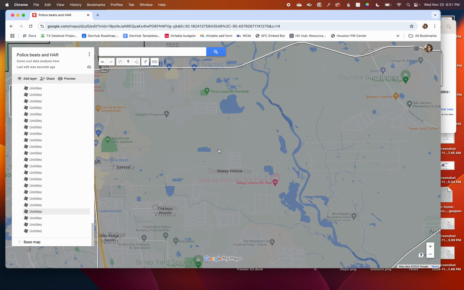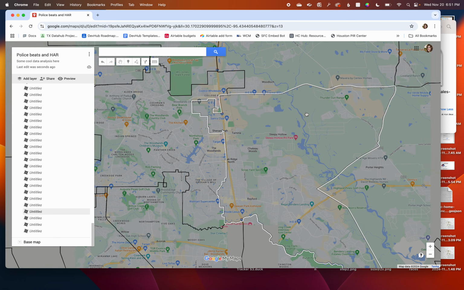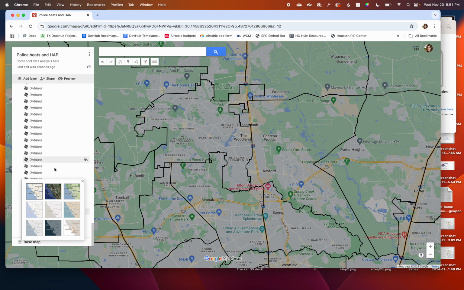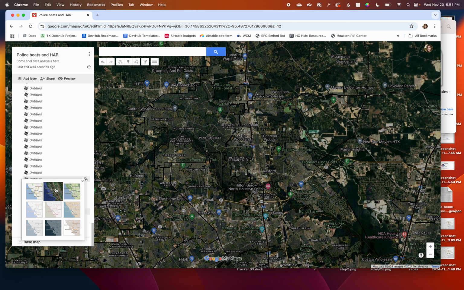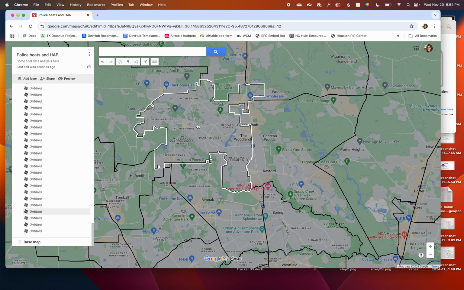If I zoom in, you can see I still have the Google Maps behind there. That's super helpful. Down here at the bottom of your left-hand table or menu, you can see I've got a variety of different base maps I can use. This isn't super helpful, but maybe something more updated and terrestrial satellite imagery is going to be helpful, or maybe something that's more terrain-based. We'll keep it with terrain-based for now.